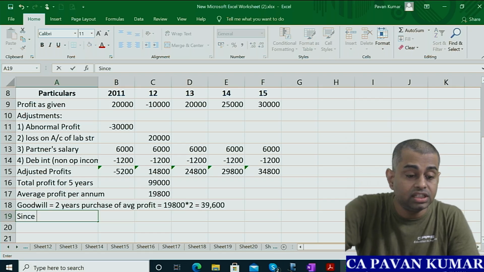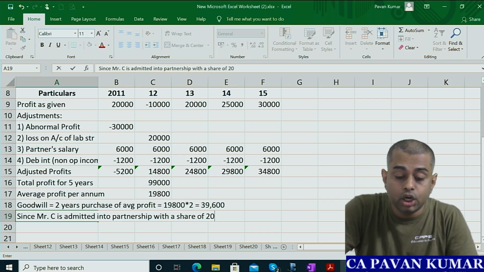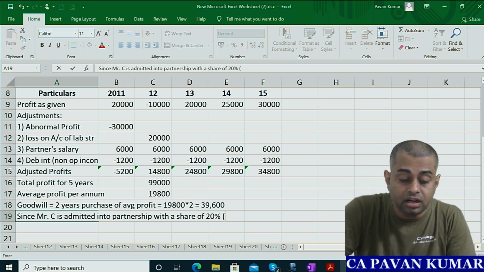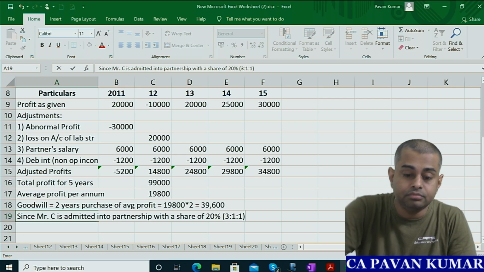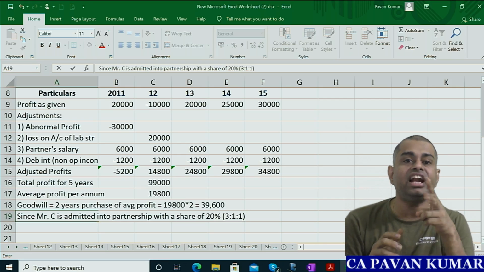So, since Mr. C is admitted into partnership with a share of 20%. How 20%? 3:1:1. In future, profit sharing ratio will be 3:1:1. That means C will get 20%, no?